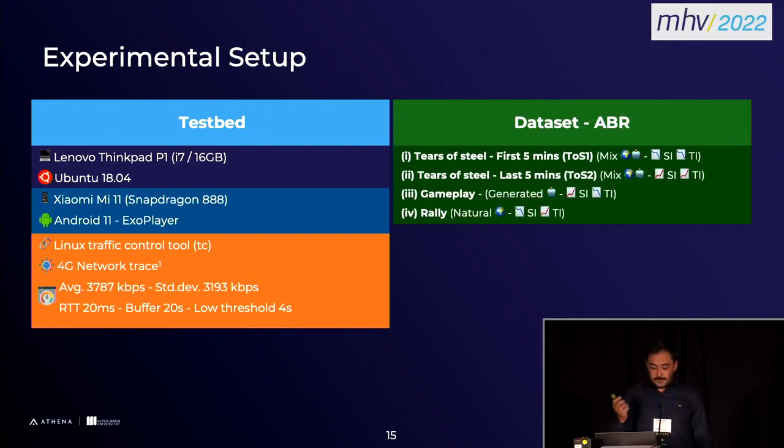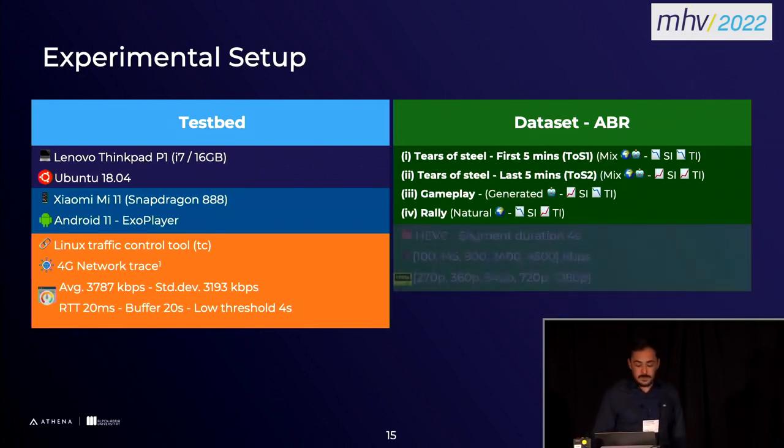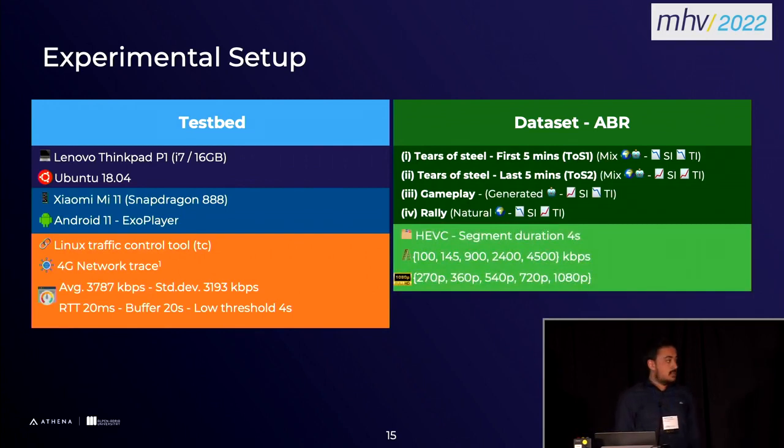For the videos, we went for 4 different videos, and we tried to include as many different characteristics as possible. Like here, for example, gameplay is purely computer-generated content. The Rela is natural capture content, and Tears of Steel is a mix of it. Also, we wanted to go with different SI-TI values because of the video characteristics. And you can see the gameplay has high SI, low TI, Rela has low SI, high TI, etc. To prepare them, we used HEVC as the codec, and we chose a segment duration of 4 seconds. The corresponding bitrate ladder and their corresponding resolutions are given on the screen.